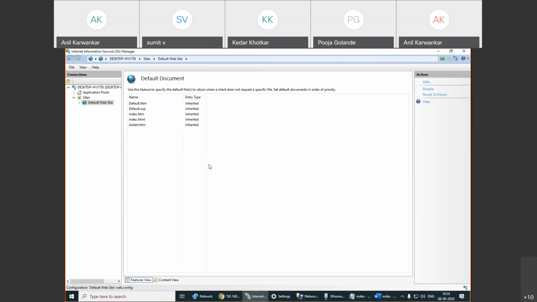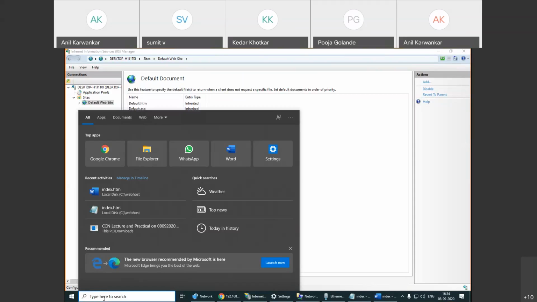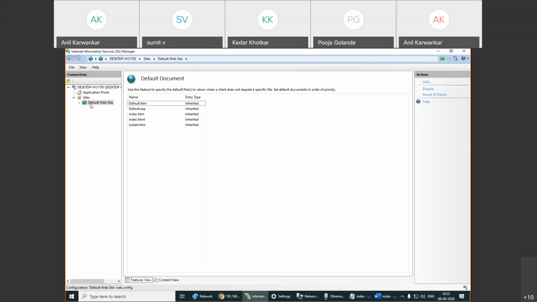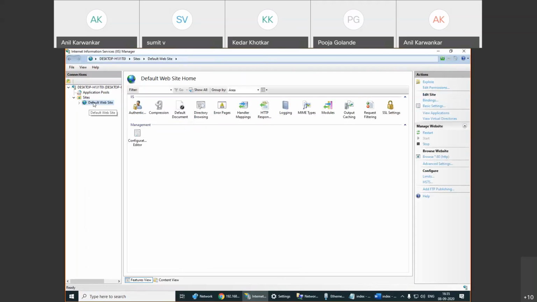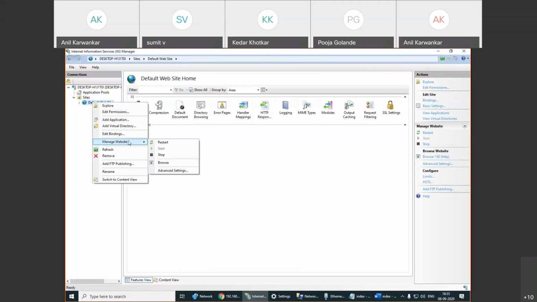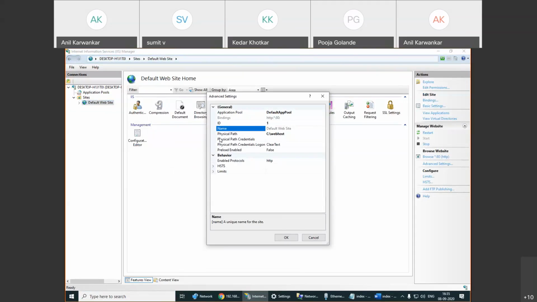Whenever you add the feature, IIS will be available in your menu now. That is the application that is being installed on your terminal. So whenever you go to this, go to the default website. In the default website, go to manage website. Go to advanced setting. In the advanced setting, select one particular directory, that is physical path. And in this particular directory, c:/web host, add whatever files you can.